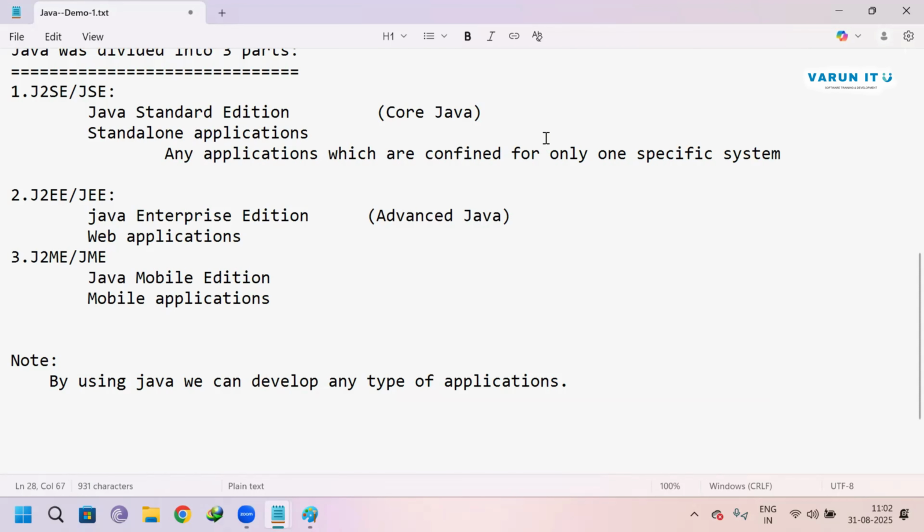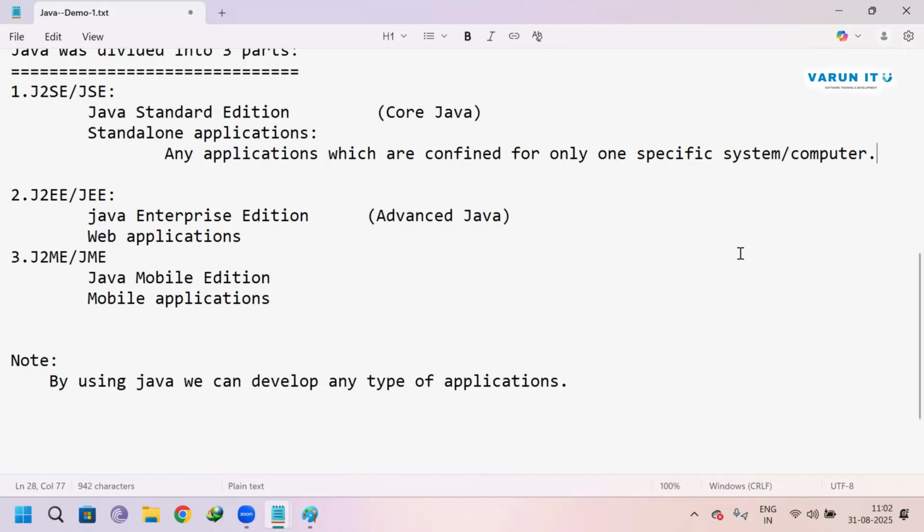Any applications which are confined for only one specific system are standalone applications.